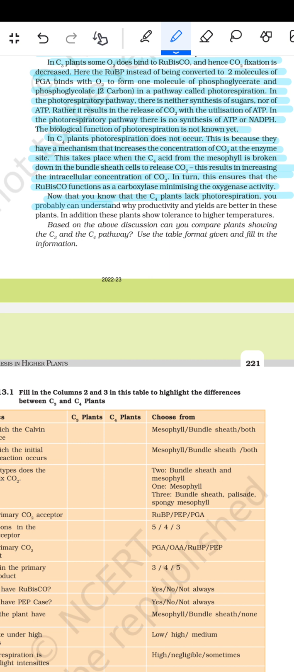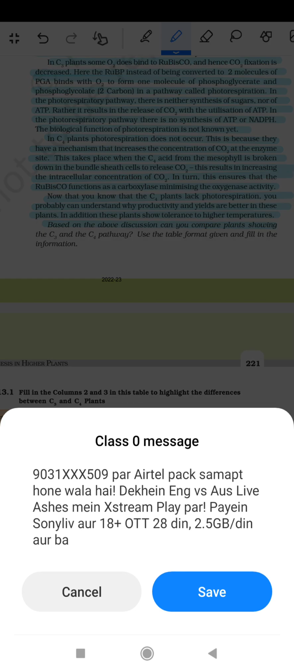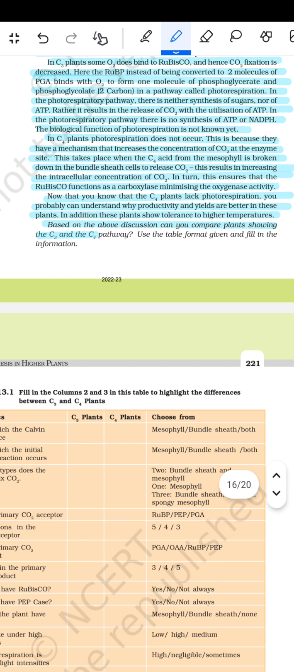You probably can understand why productivity and yields are better in these plants. In addition, these plants show the tolerance to the higher temperature. Based on the above discussion, can you compare plants showing the C3 and the C4 pathway? Use the table format given and fill in the information.